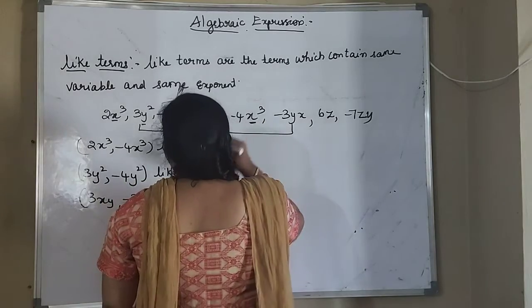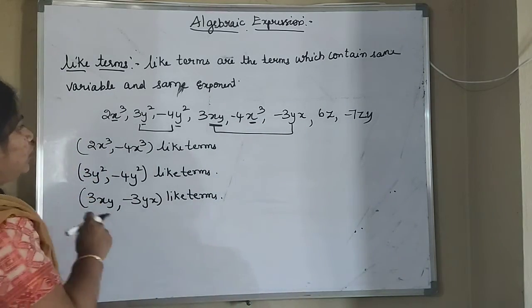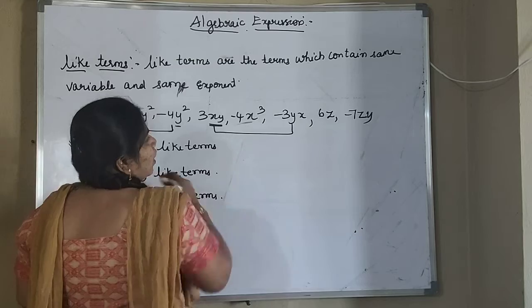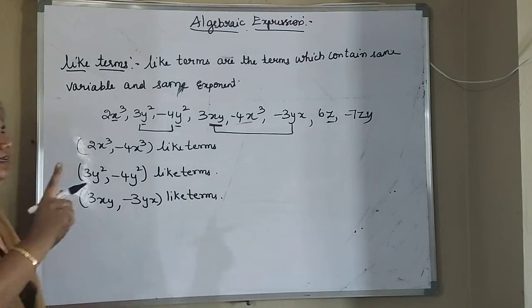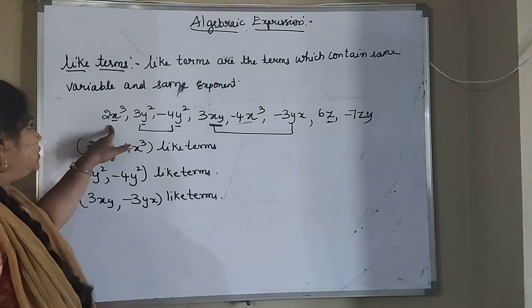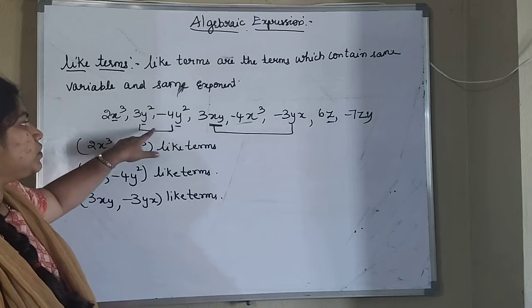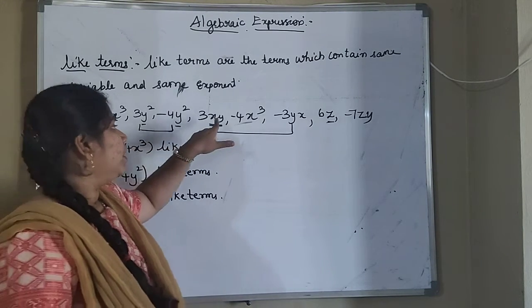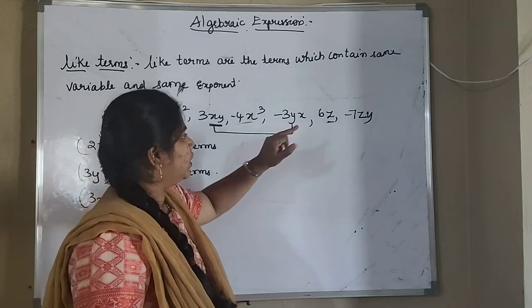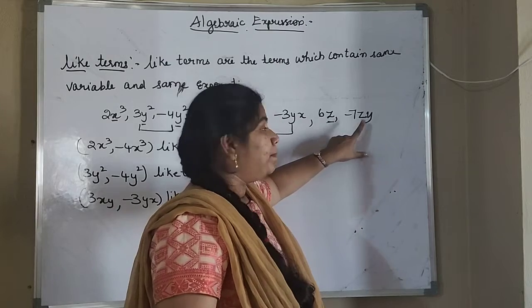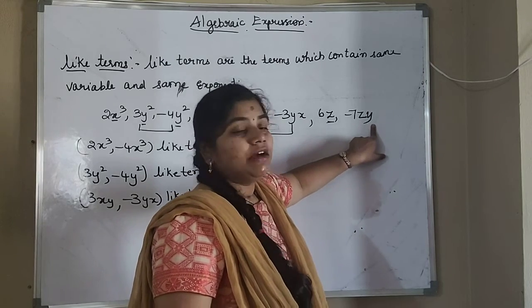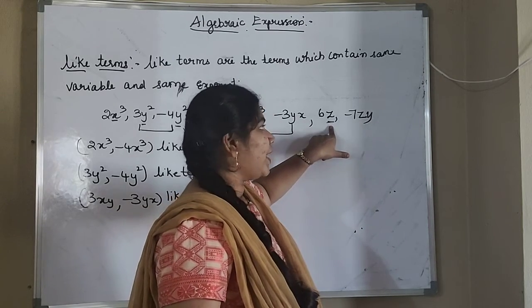Okay, next one is what here? x cube term. Where are you seeing x cube? Already we did this. Now, what is the next term? z. Anywhere are you seeing only a single z? In this term, z is not there. In this term, z is not there. In this also, z is not there. Here also not there. Here also not there. In this case, you have z, but z is linked with y also. But here y is not there.